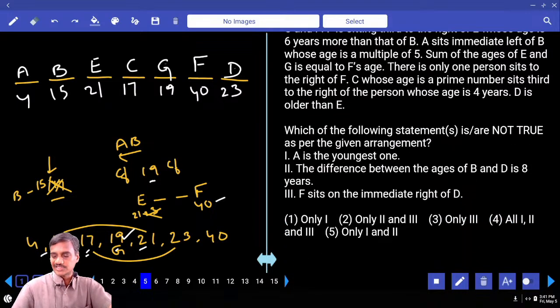And which of the following statements is not true? A is the youngest one. Is A the youngest one? Yes, that is definitely true. Question is about not true. Choice 1 cannot be your answer.